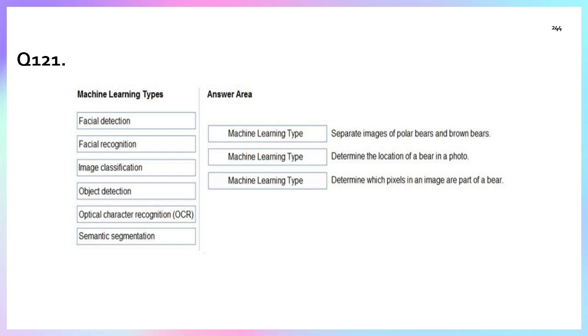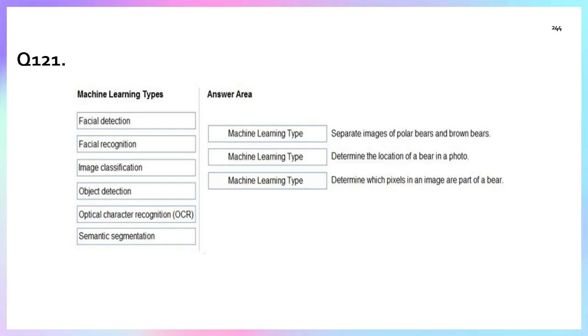Question number 121. In question number 121, we have a machine learning type and the answer area. We have three statements, and we need to identify which machine learning type each statement belongs to. The first statement is to separate images of polar bear and brown bear. Polar bear and brown bear mean there are two categories. We have to categorize which category each one belongs to.